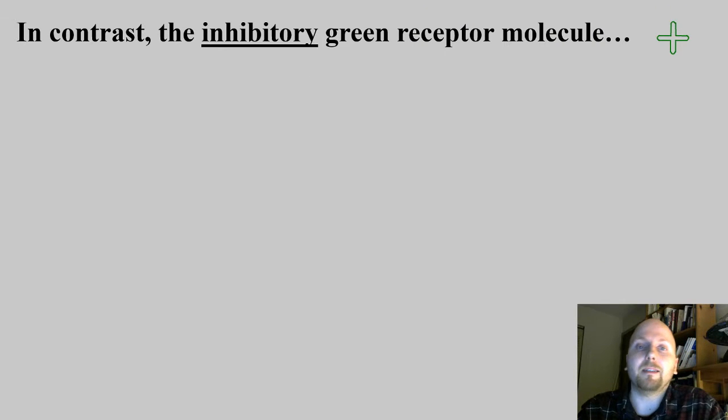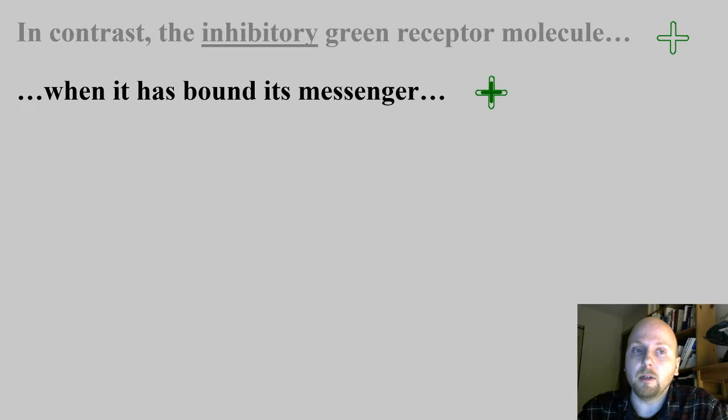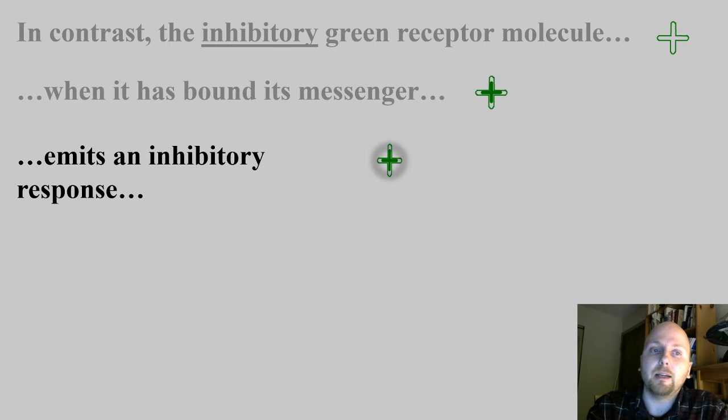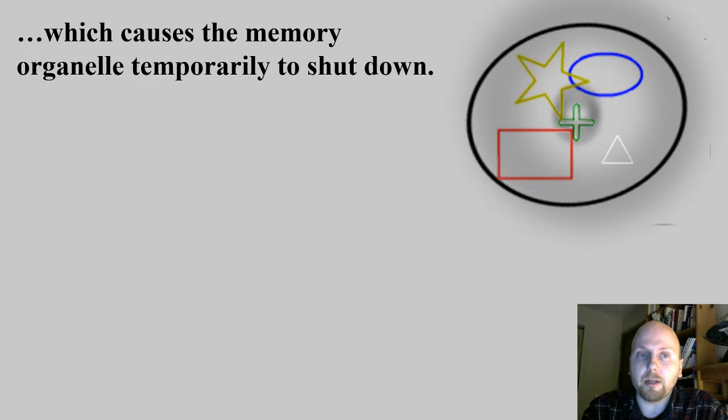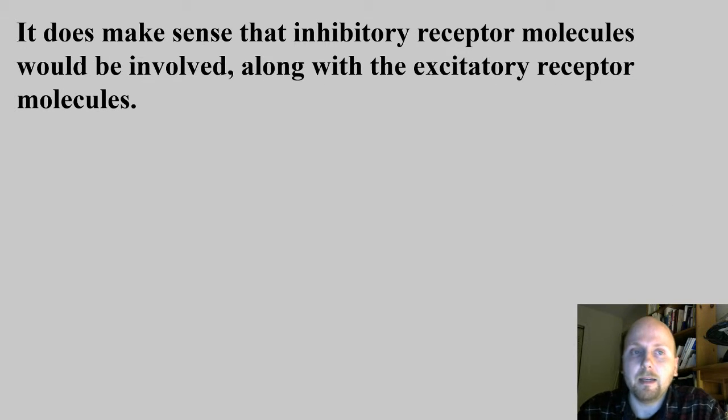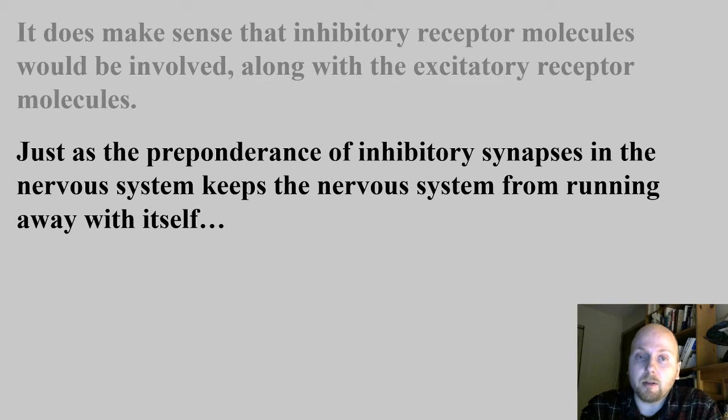In contrast, the inhibitory green receptor molecule, when it has bound its messenger, emits an inhibitory response within the memory organelle, which causes the memory organelle to temporarily shut down. It does make sense that the inhibitory receptor molecules would be involved along with the excitatory receptor molecules, just as the preponderance of inhibitory synapses in the nervous system keeps the nervous system from running away with itself.